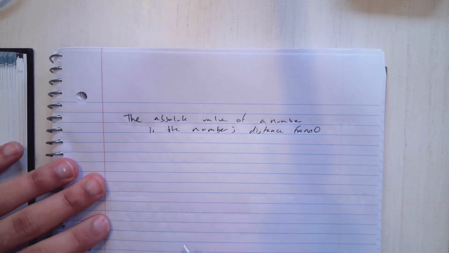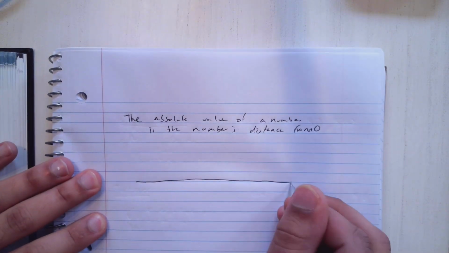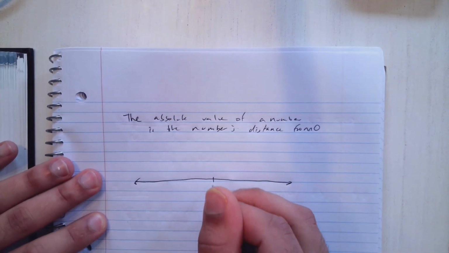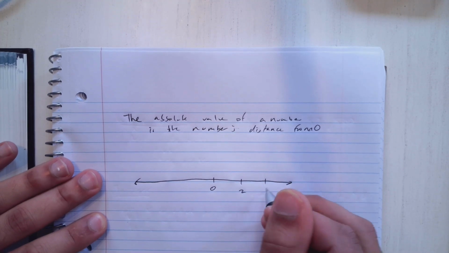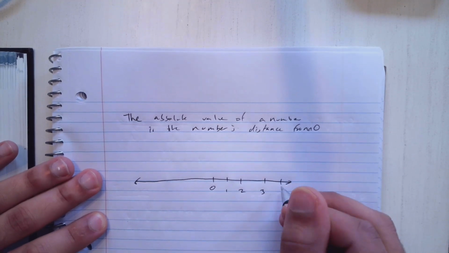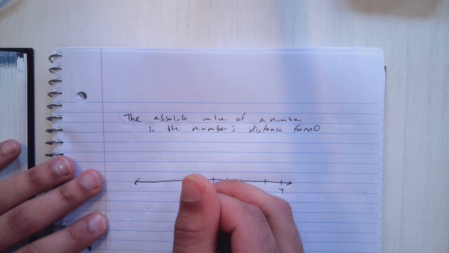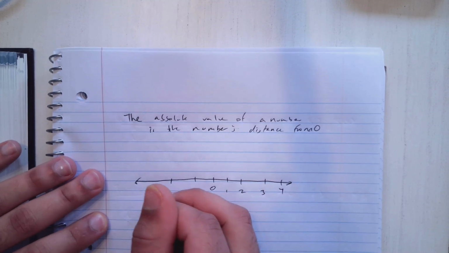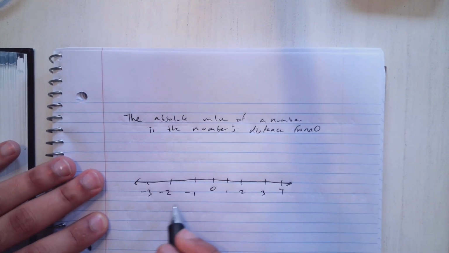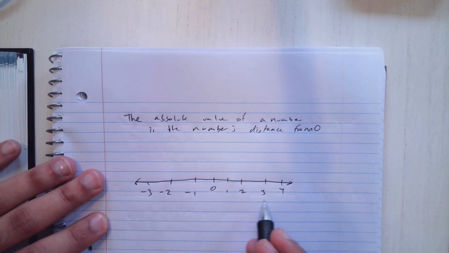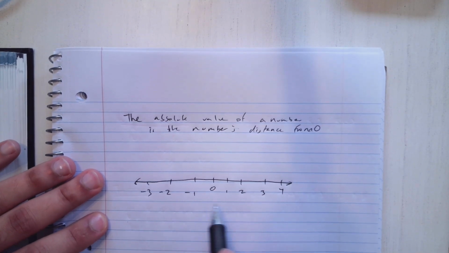Okay, good. So let's think of a number line. Have you seen number lines before? Okay, cool. So let's think of a number line that has, by the way, what are all these numbers right here? Are they integers, whole numbers, rational numbers? Yeah, that's exactly right.